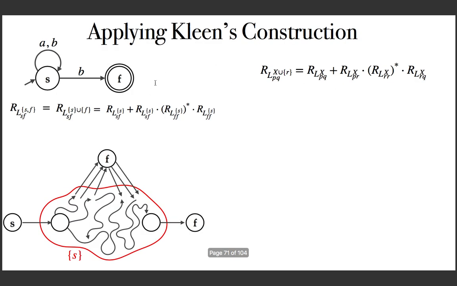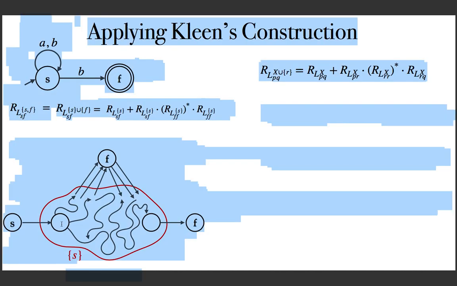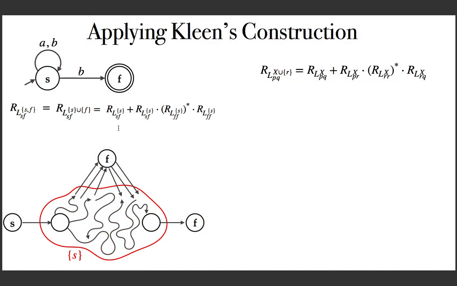You just verify it. And what is this formula saying? You want to go from P to Q. Here I want to go from S to F. And what is the intermediate state here? It should be R. And in this case, it is F. So the intermediate state is F. And what is this set of states? Here it is X. And in this case, it is only set S.